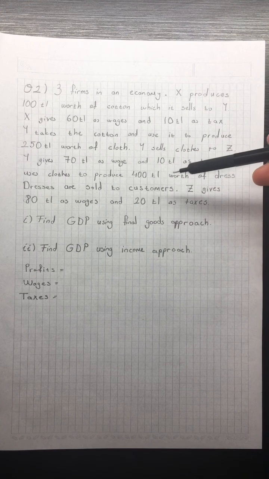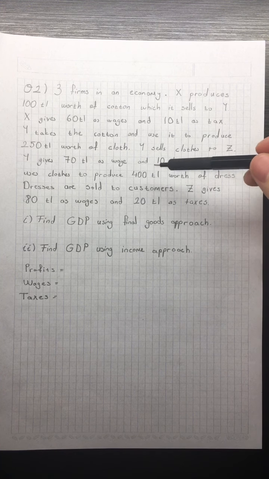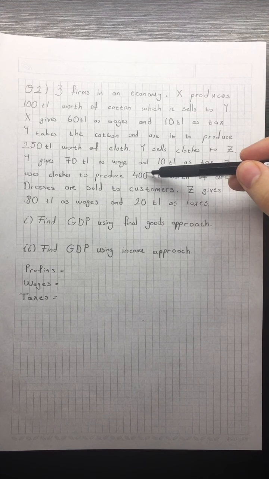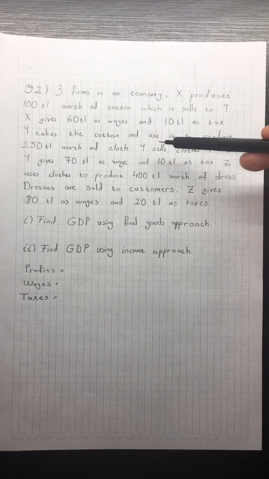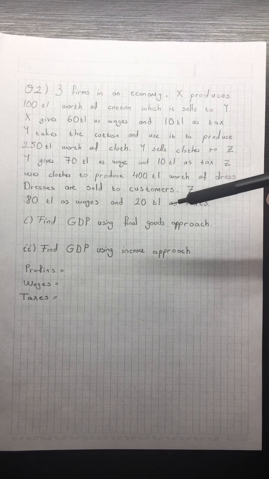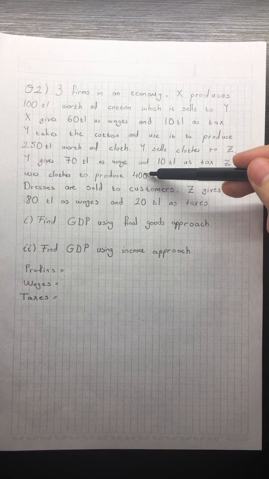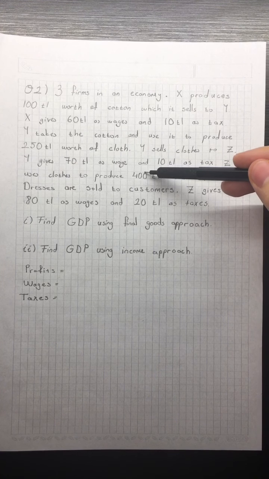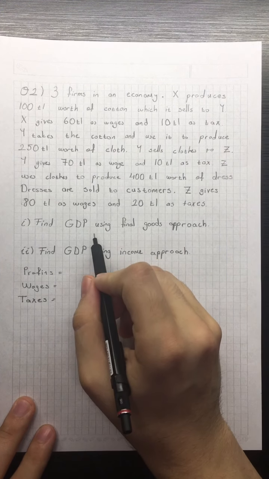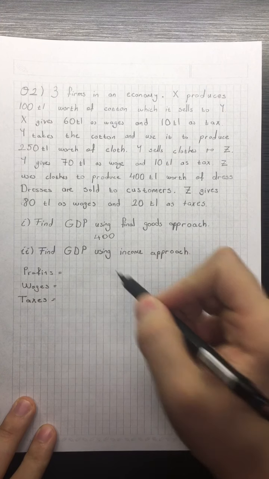We look and try to find what is the final good. In this case, it is the dresses, because dresses are sold to customers. Other items are sold to companies to produce something else. So the final good's price is 400 liras. So we just write the value of the final good, which is 400.